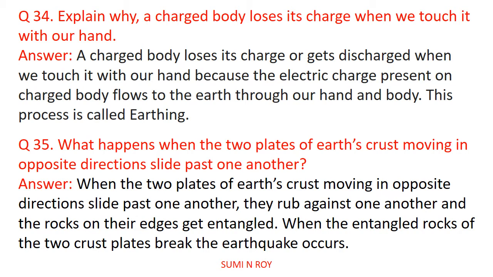As we know, the edges of the tectonic plates are not smooth, they are rough surfaces. So the rough edges get entangled. The interlocking of these rough surfaces takes place, and when the entangled rocks of the two crust plates break, then the earthquake occurs.